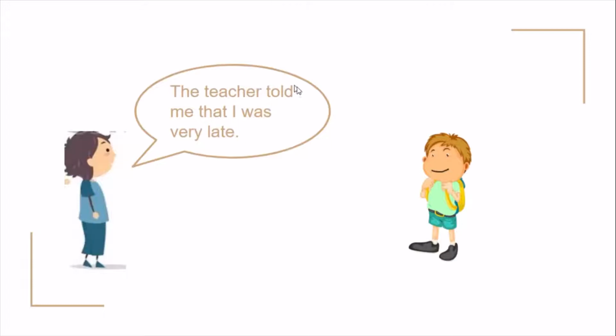Said to changed to told, and the connector that is used here, and the pronoun you changed to I. And there is a tense change even. So, you are late, it became I was very late. Okay, so this is in indirect speech.